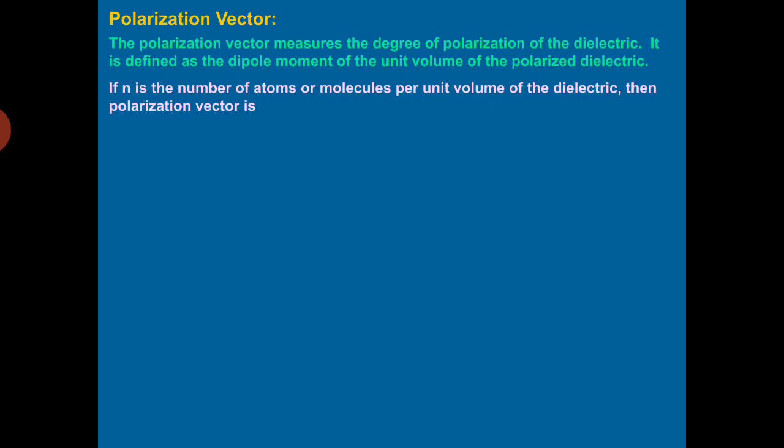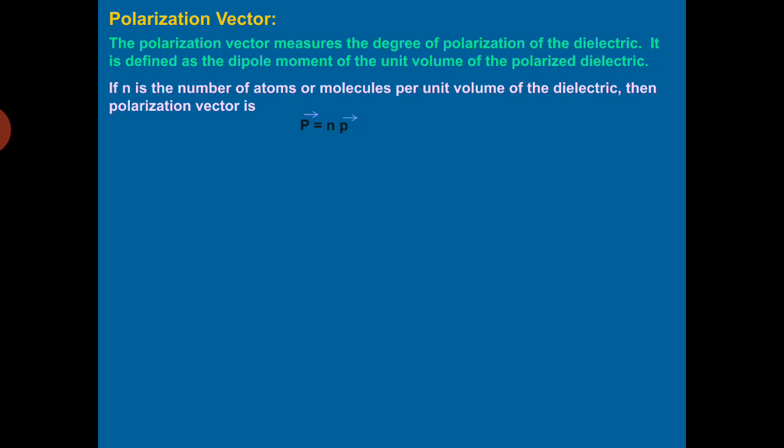अगर हम लेके चलते हैं small n, it is the number of atoms or molecules present per unit volume of the dielectric. Then the polarization vector P vector is given by small n multiplied by the p vector.